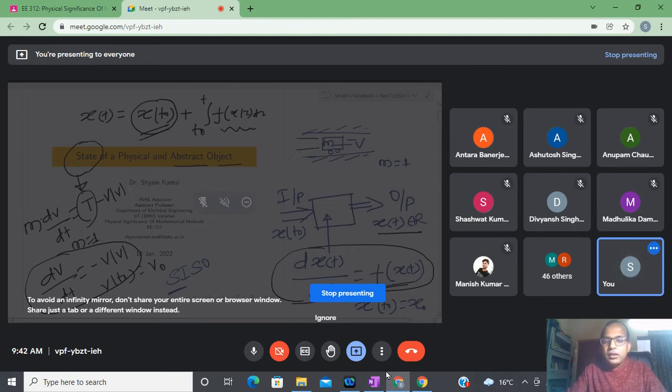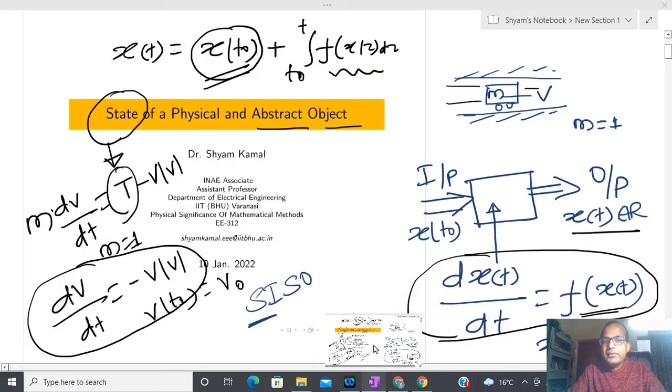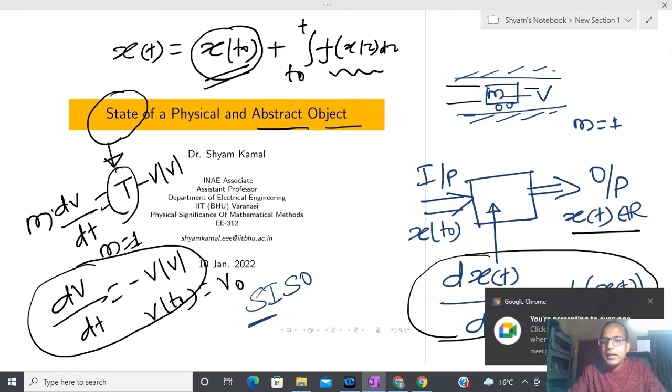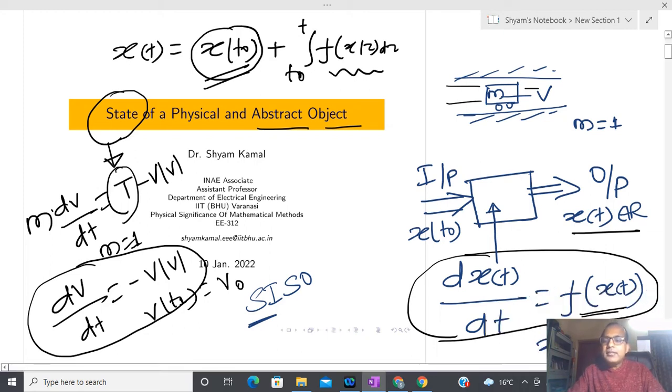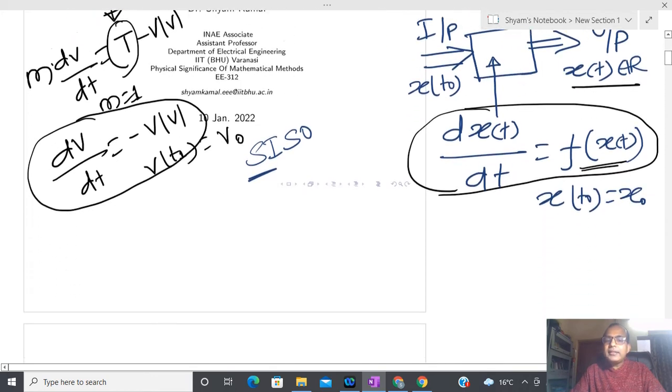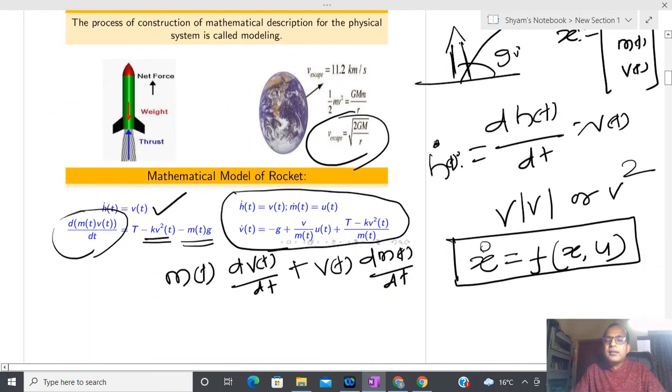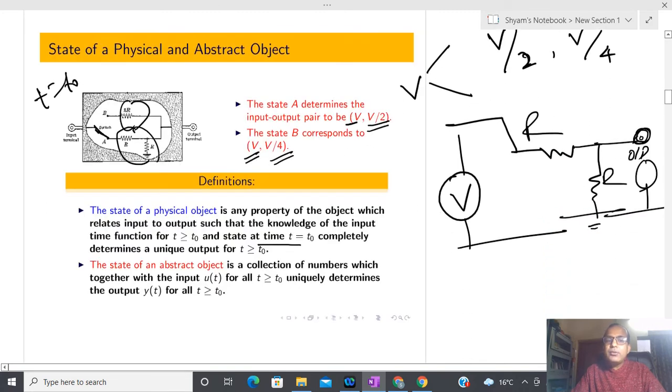Okay, so due to that reason, first I have taken one physical system, and using that physical system I show here in this particular electrical circuit that whenever I have a resistor and voltage, a differential equation doesn't come into the picture. But due to the switch, I can now interpret what the condition of the switch should be such that I can get the unique output, and that is the state of the physical object.